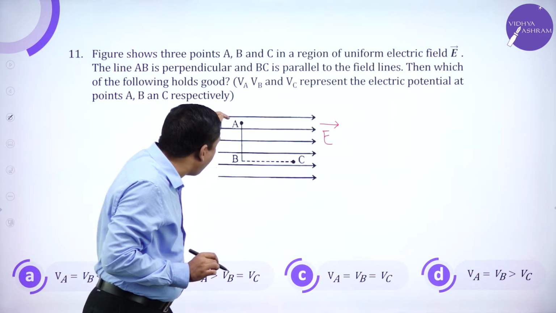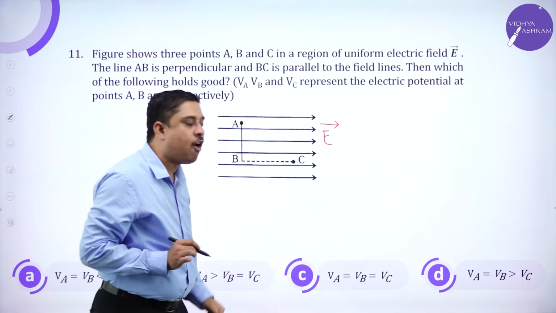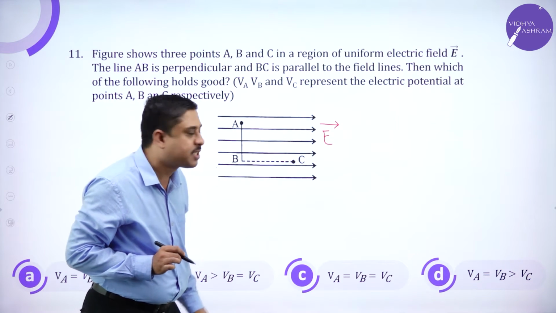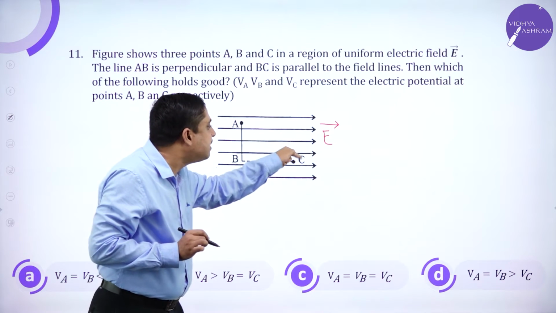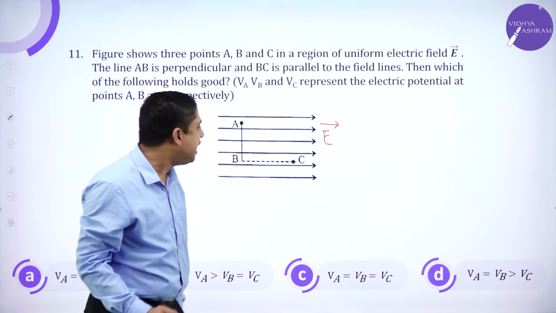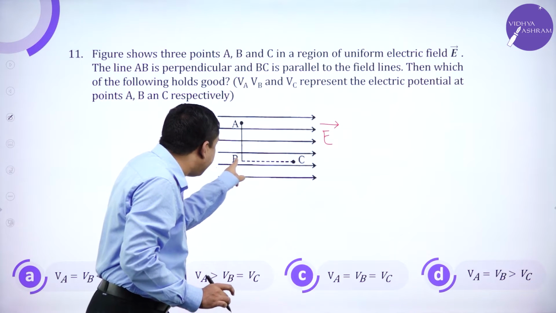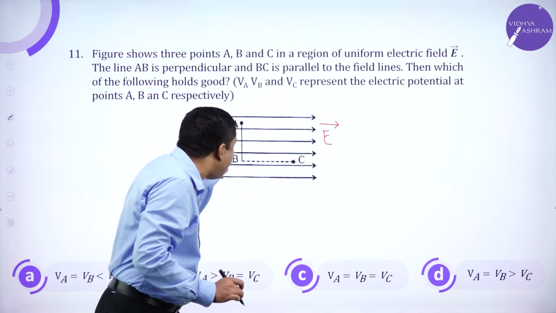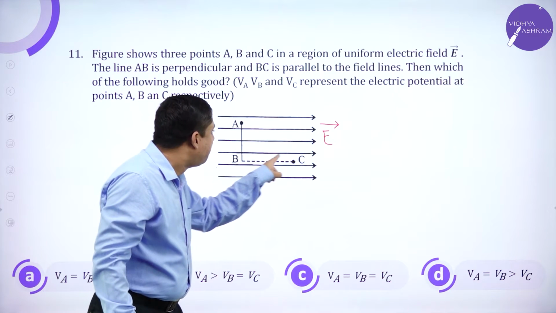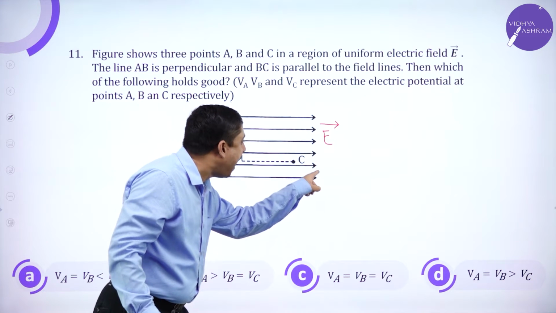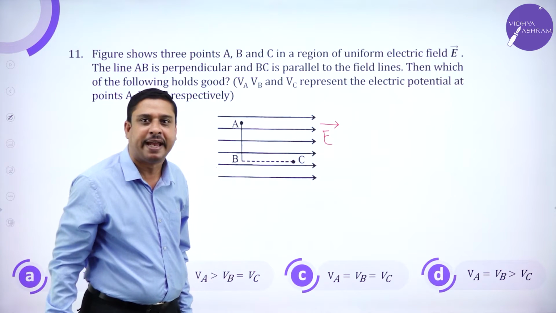There are 3 points in the region, A, B and C. Very clearly, AB is perpendicular to the electric field, and BC is parallel to the electric field.